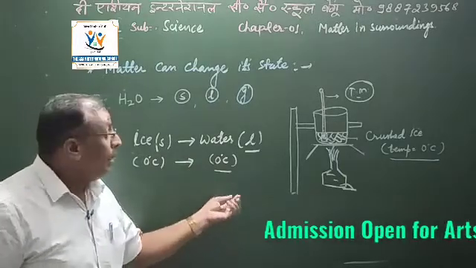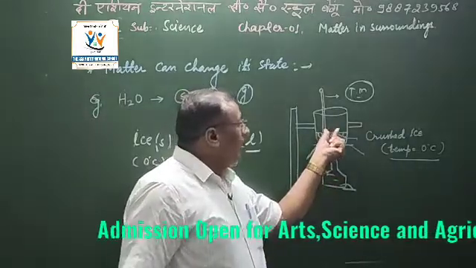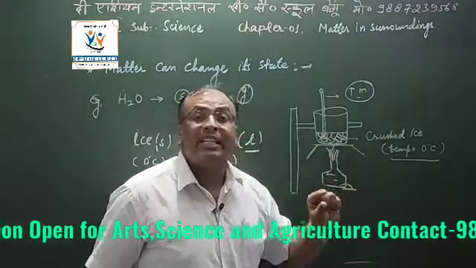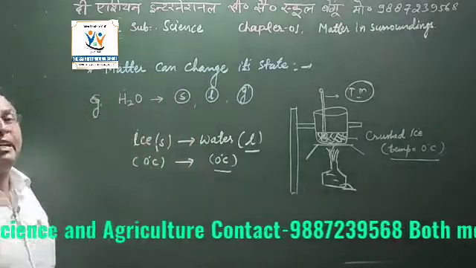Why? Because when the crushed ice starts to change into liquid state, that phenomenon is known as melting point.